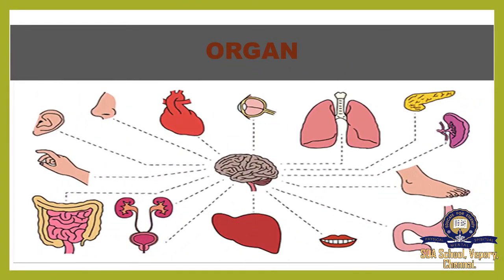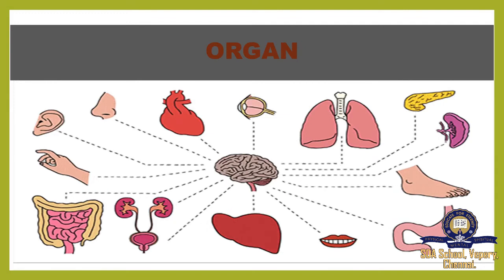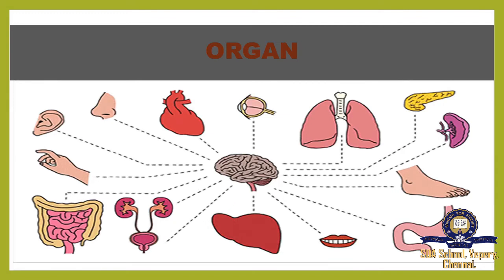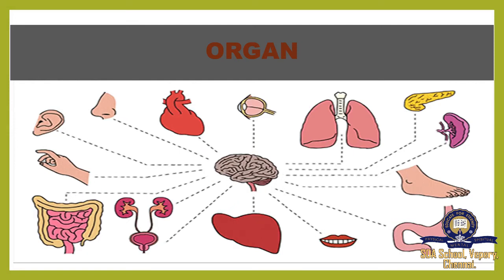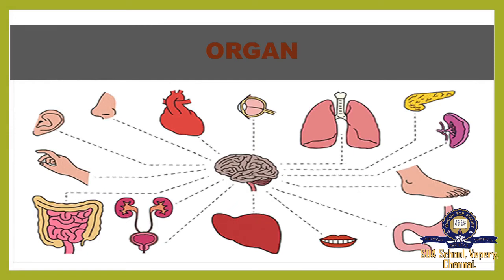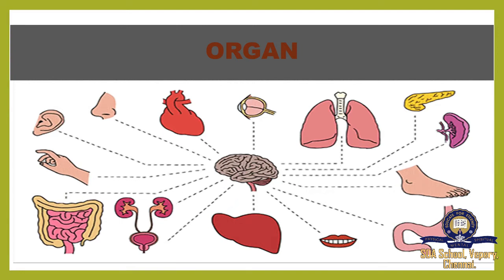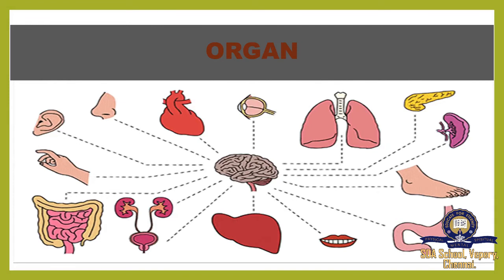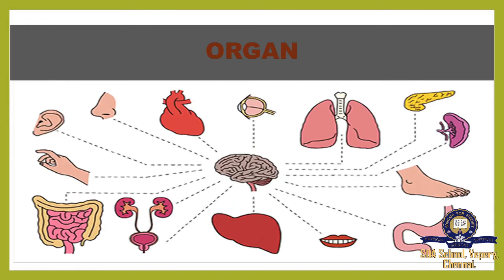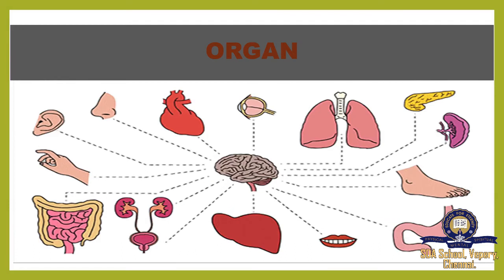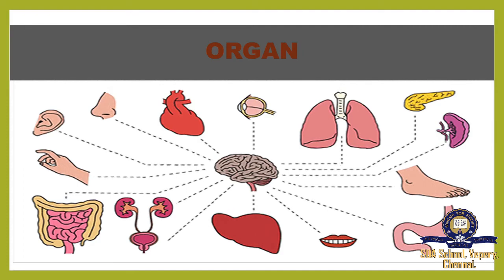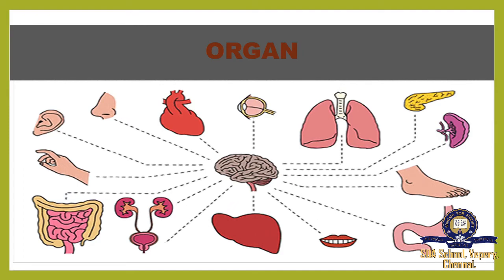Organs. We have different organs in our body. See, ears, nose, heart, eyes, lungs, pancreas, liver, our foot, stomach, mouth, kidney, intestine, and so on. Everything is made by single cells. These single cells combine together to make an organ system.